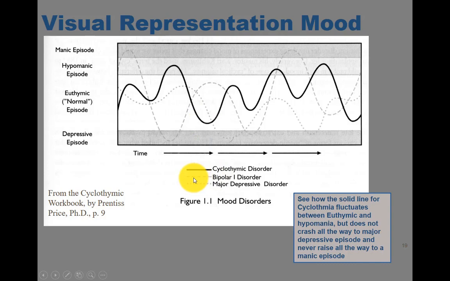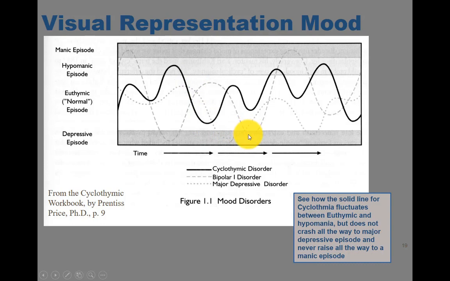Our dashed line would be bipolar 1. Notice how it goes way up into manic, all the way down into major depression. We spend some time here in euthymic, major depression again, all the way up to mania. And then major depression here is the dotted line, right? You can see how it stays in euthymic. It never touches the two mania lines, right? And goes all the way down to depressive.